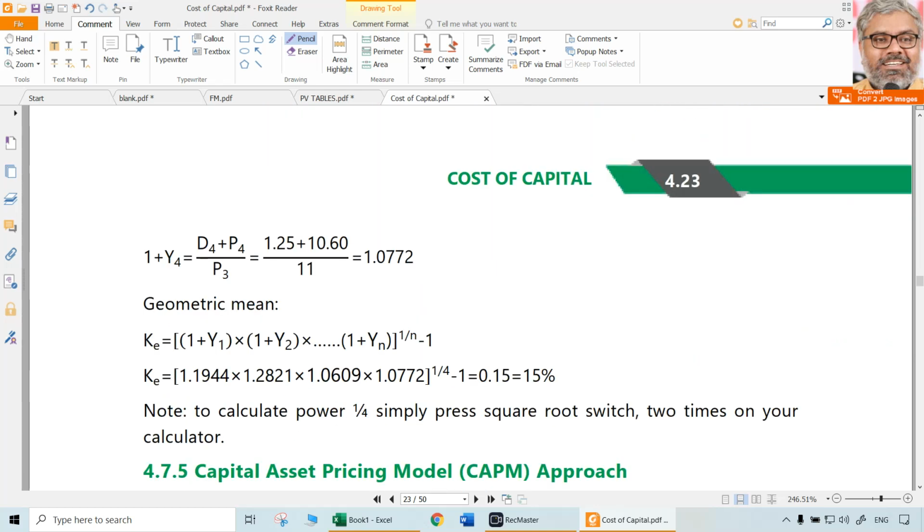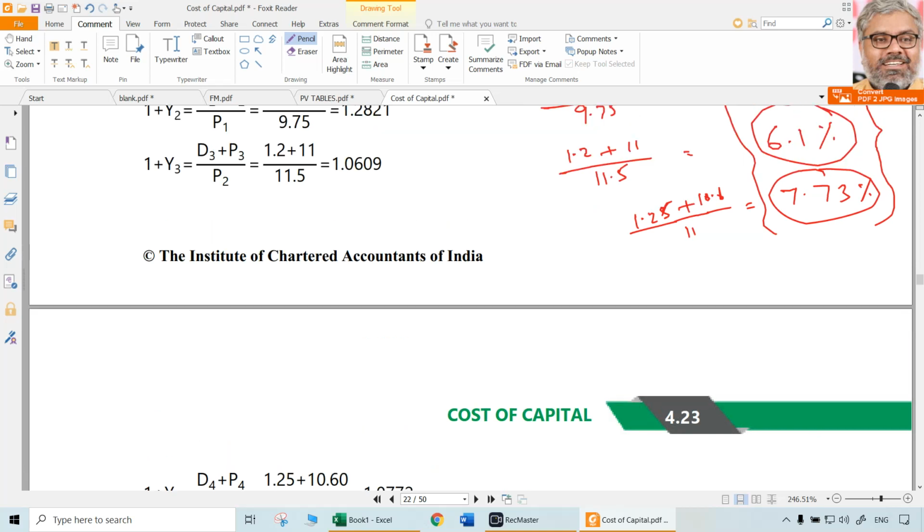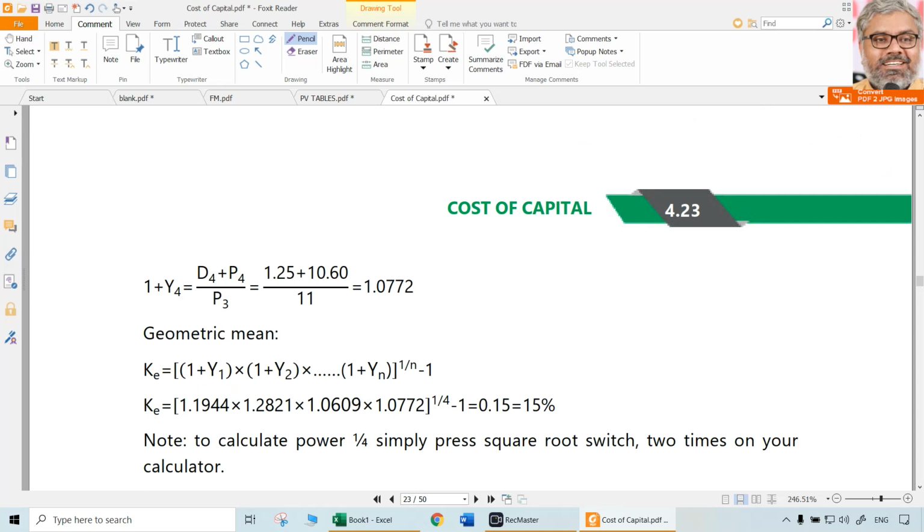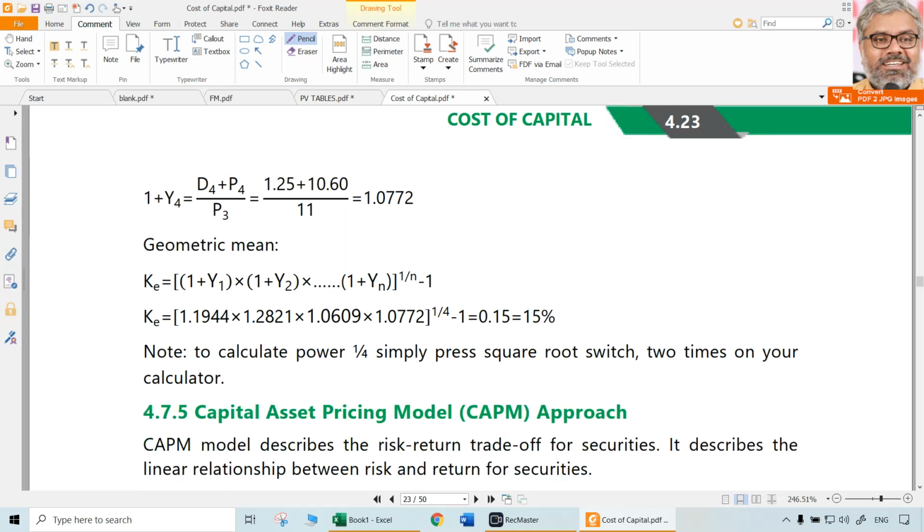However, in this case, if geometric mean has to be taken, we should be able to do the fourth root. So if at all we have to take the geometric mean, in this case if we take 1 plus year 1's yield, like that 1 plus year 2's yield, so on and so forth till 1 plus year n's yield, whole to the power of 1 divided by n, that is nth root of all this minus 1. That will be the geometric mean of all this. Can be taken also.